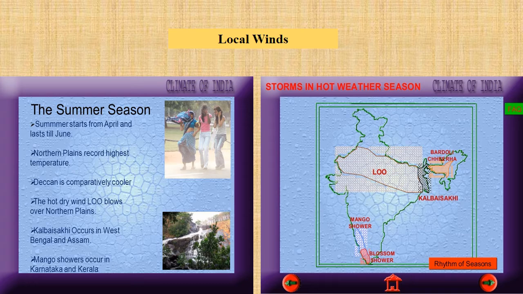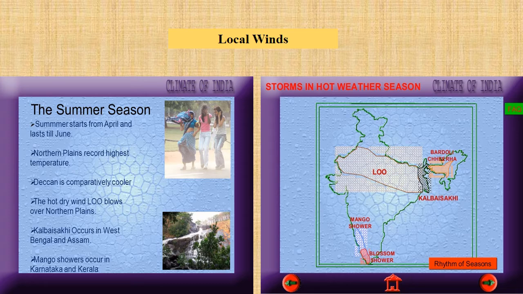Kal Baisakhi and Bardoli Chherha are one and the same. In Assam it is called by that name. So Kal Baisakhi gives rain to Assam and West Bengal. Mango shower gives rain to Karnataka, and cherry blossom helps in Karnataka and Kerala for coffee cultivation. So this is all about the local winds.